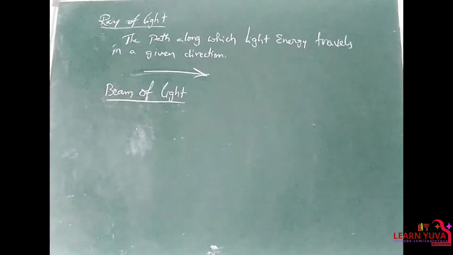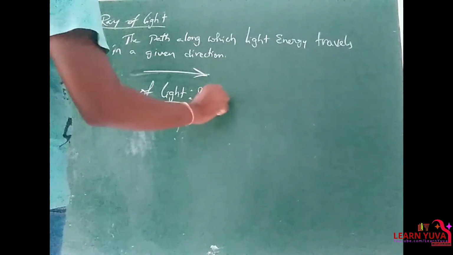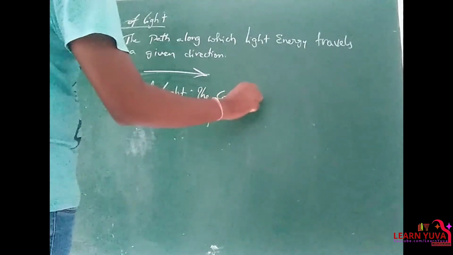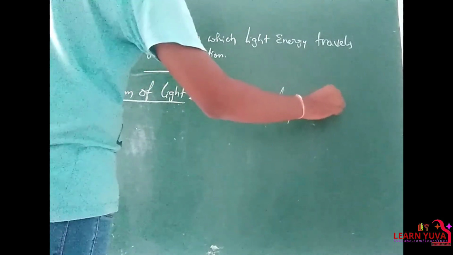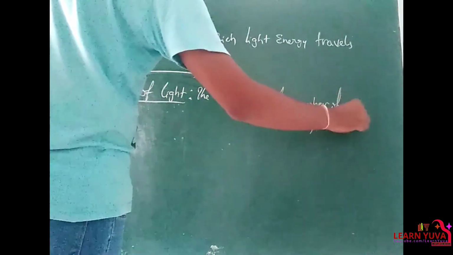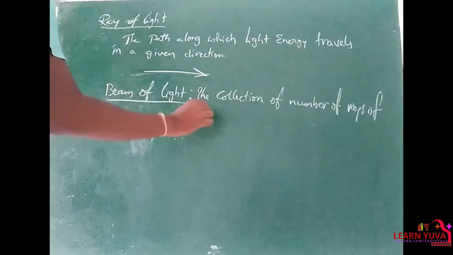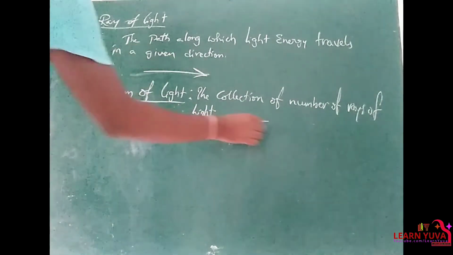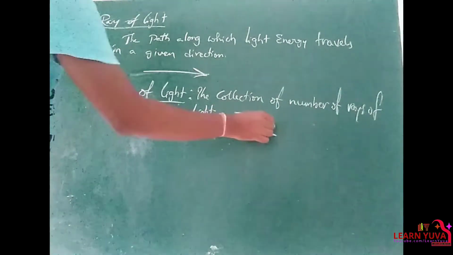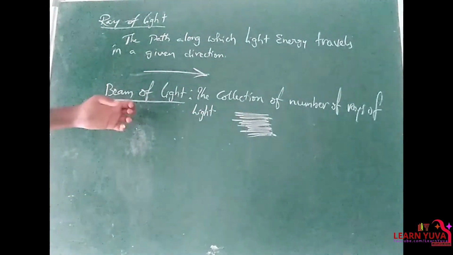The collection of a number of rays of light, if we collect all these rays of light, this collection is nothing but a beam of light.